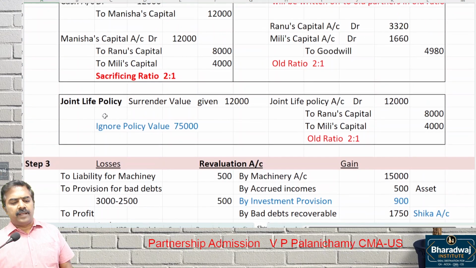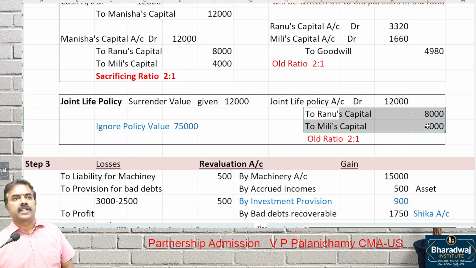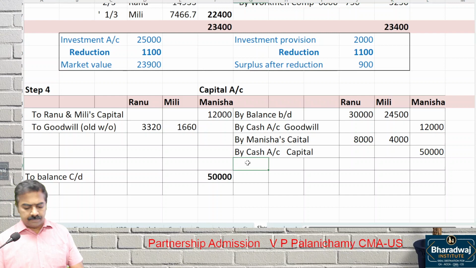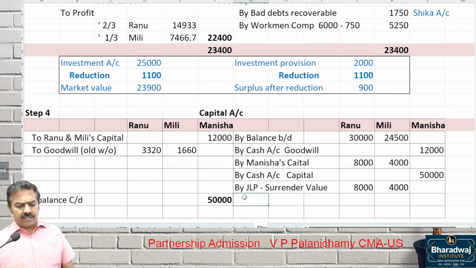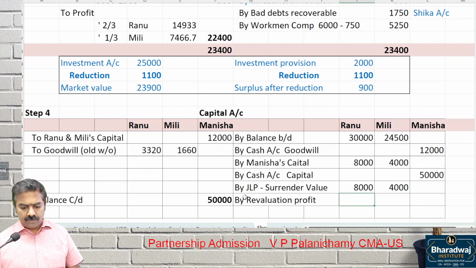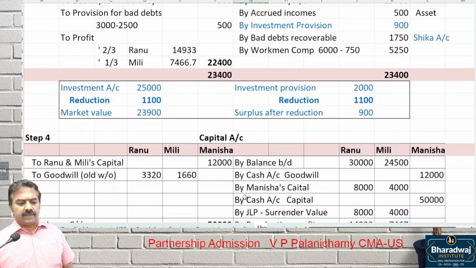Then, joint life policy entry has been passed. Joint life policy account debit to which account? Ranu's capital and which capital? Milli's capital. How will this come? By joint life policy. Which value? Surrender value. Only for Ranu and Milli, 8,000 and what? 4,000. Then, revaluation profit. Just now we worked out. Revaluation profit, how much? 14,933. 7,467. 7,467.